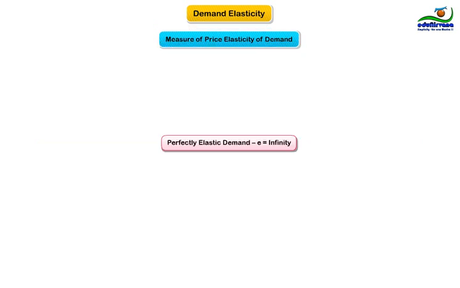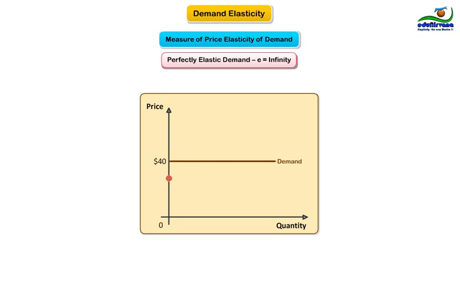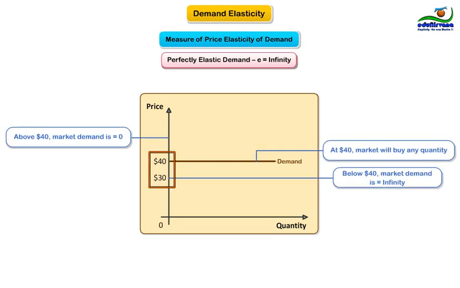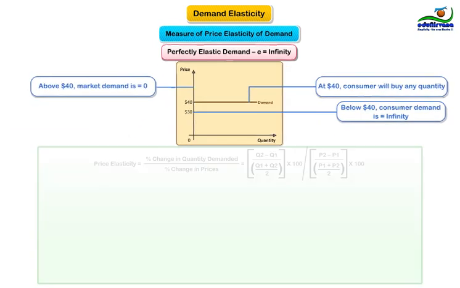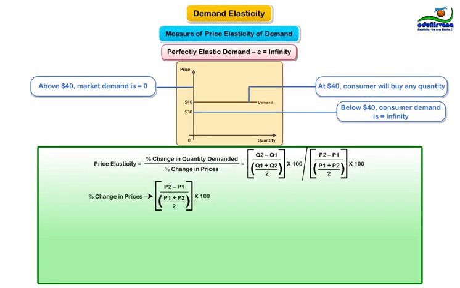This is a case for a perfectly elastic demand with elasticity equal to infinity. Following are the values of price and quantity. Price 1, $40. Price 2, $30. Quantity 1, any quantity. Quantity 2, infinite. Putting the values in the formula above, we can calculate the price elasticity of demand. Let's first calculate percentage change in prices.